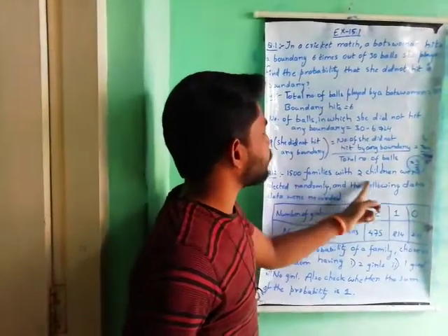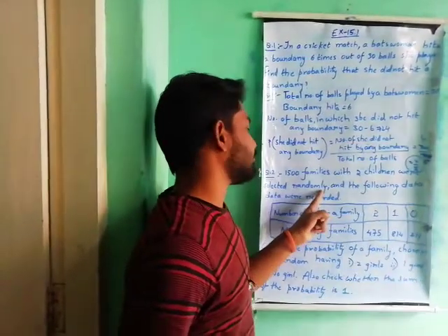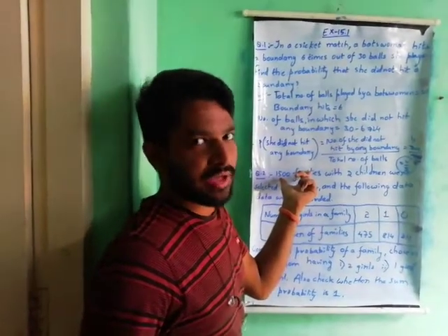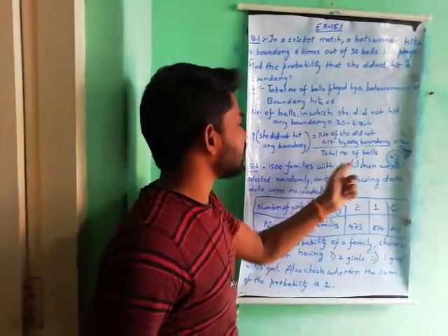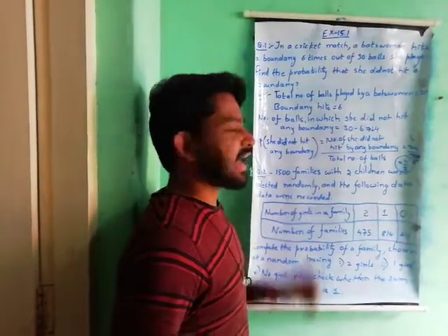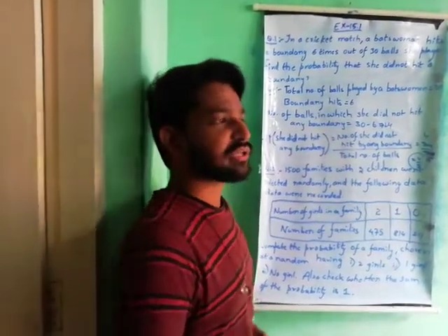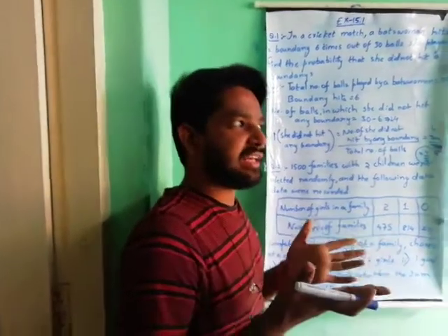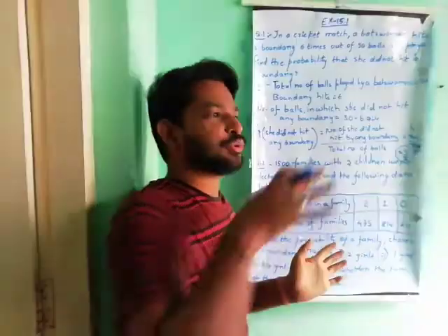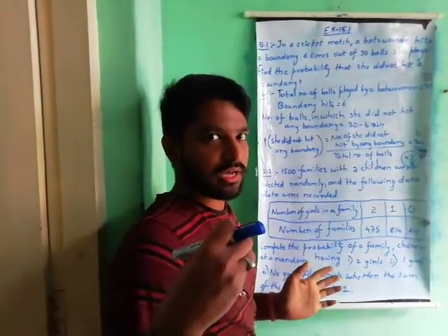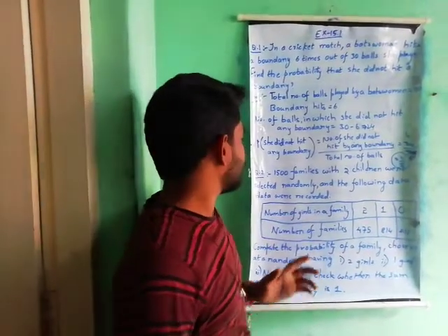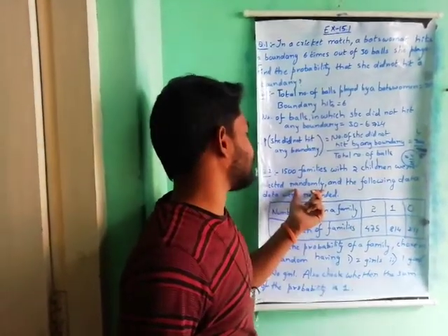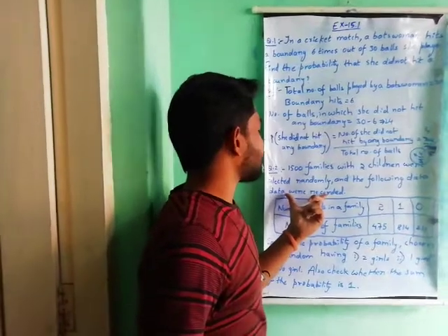Coming to the second question: 1500 families with 2 children were selected randomly. So here, how many families are there? 1500 families are there. In that, 2 children were selected randomly. Randomly means without knowing any information or data; we are choosing by trial and error. So out of 1500 families, 2 children were selected randomly and the following data were recorded.